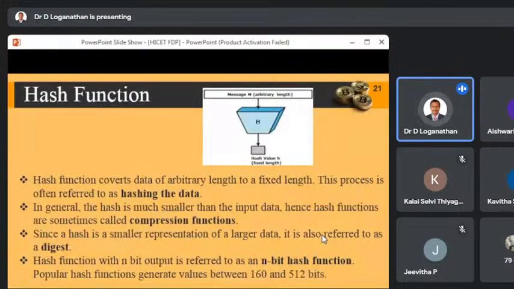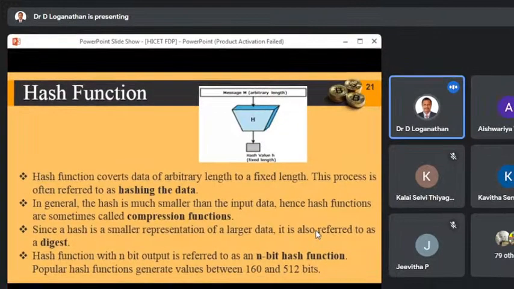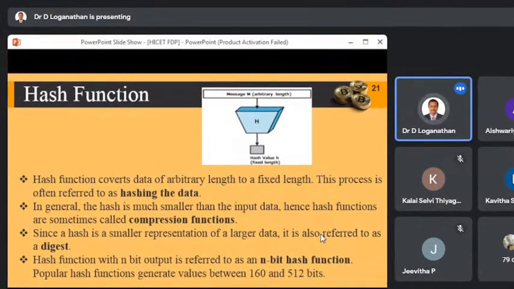Now let me talk about the two important functions involved in blockchain technology. That is the hash function. How it works is, of course, studied under cryptography. It's one of the important topics: the hash function. The hash function converts data of arbitrary length to a fixed length.